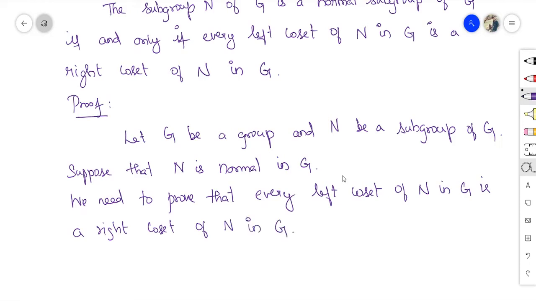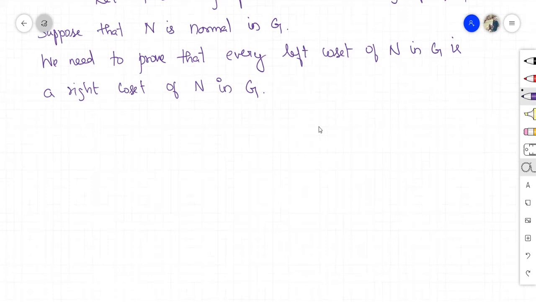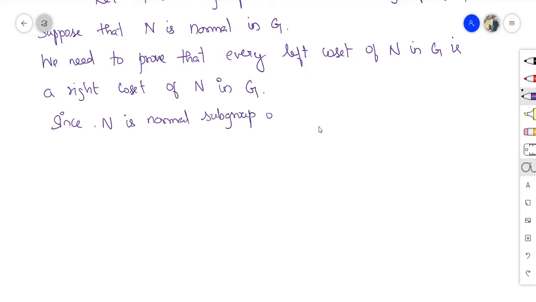Now, given that we assume N is normal, since N is a normal subgroup of G, for every g in G, g N g inverse will be equal to N. This is by the previous lemma.